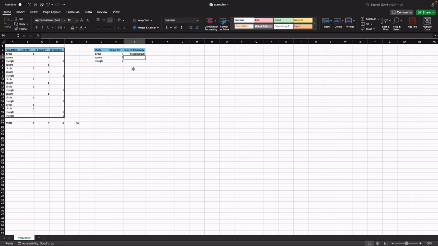And this is the relative frequency. Same thing for the square. How many times a square appears, or the frequency of the squares divided by the total shapes. For the triangle, frequency of the triangle divided by the total shapes, and this will give you the relative frequency for each of the shapes that we have in our sample or our population.